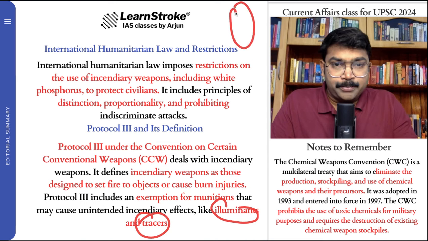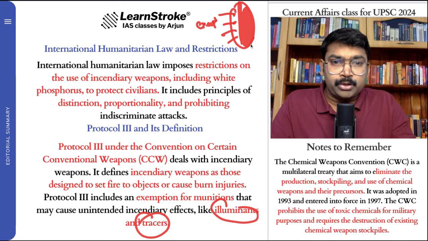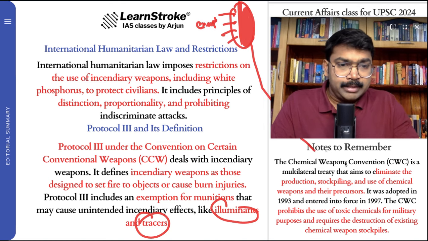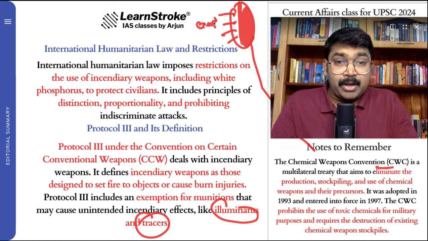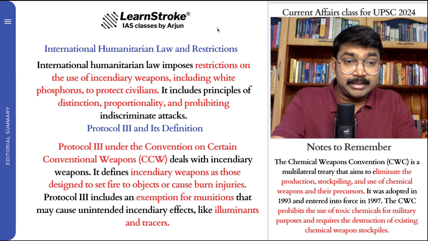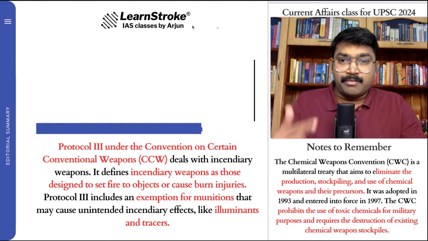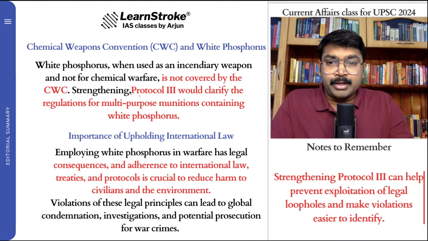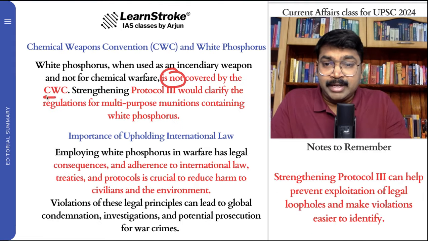Just look at the picture like this. The majority of things are covered in Protocol 3, but certain things, like 1, 2, 3, are exempted. That means they are not included in Protocol 3. Why? Because they can be used under certain conditions. That is the reason white phosphorus is not covered.